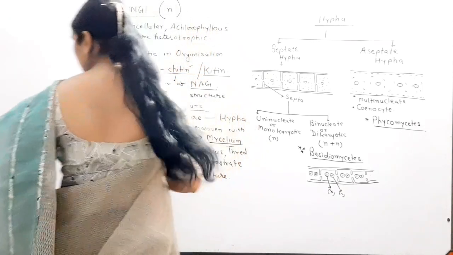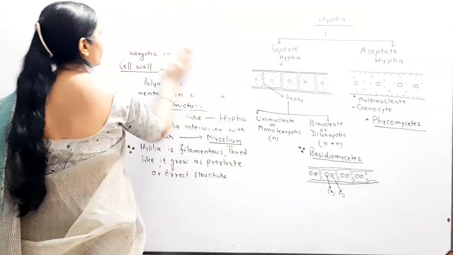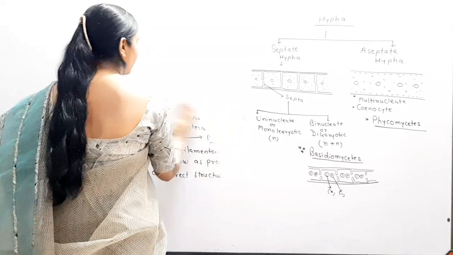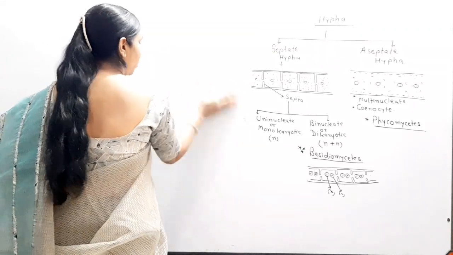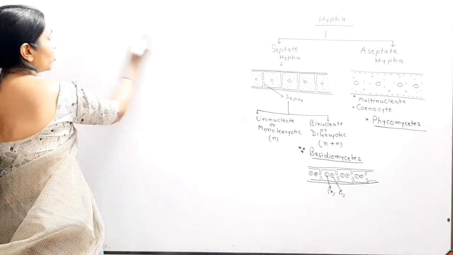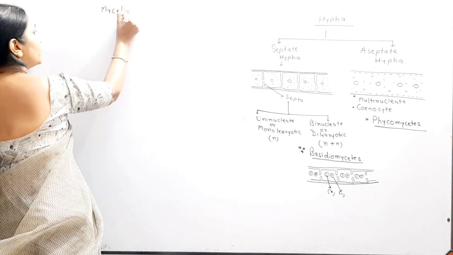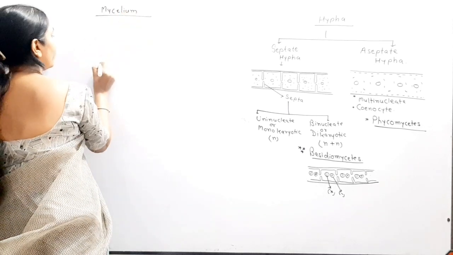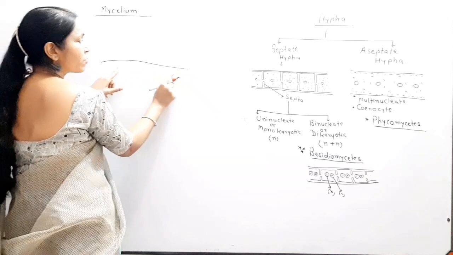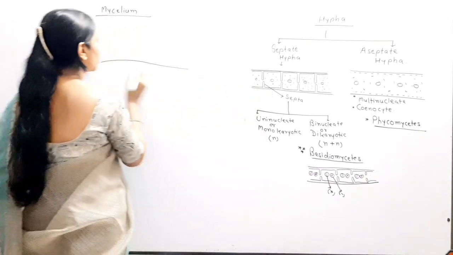Okay. Now we come to the structure of mycelium, that is, how the mycelium is formed in fungi, or how the hypha is responsible for the formation of mycelium. Here you remember a large number of hypha, I draw only this type of strand here, showing the structure of hypha.